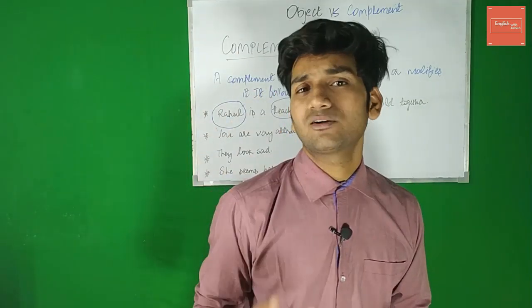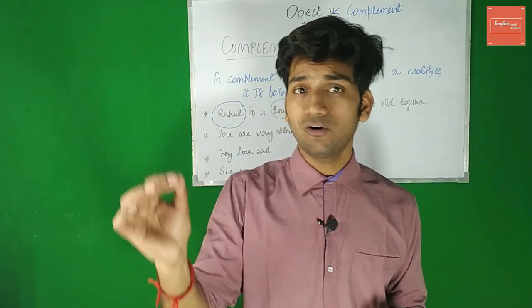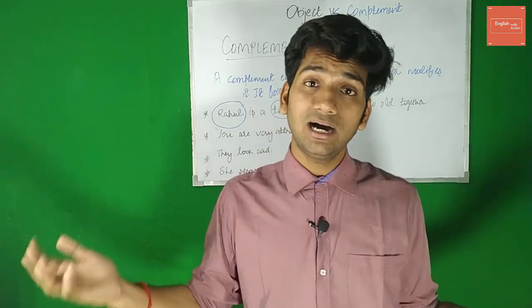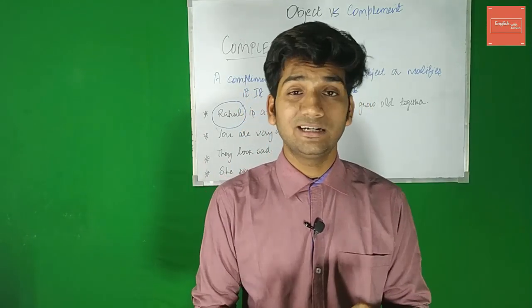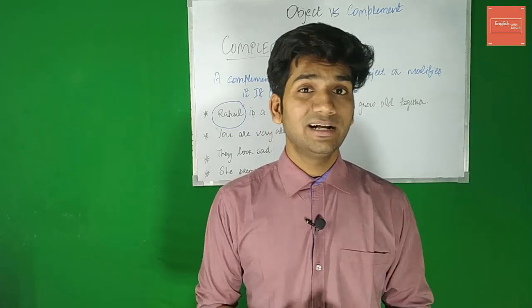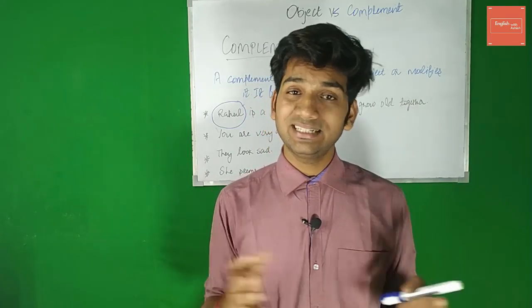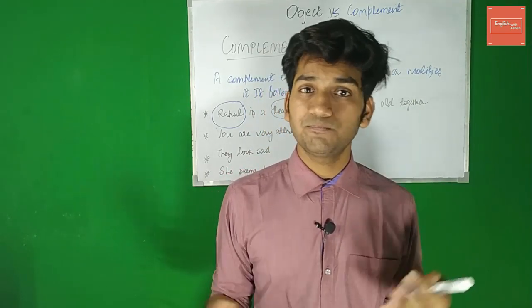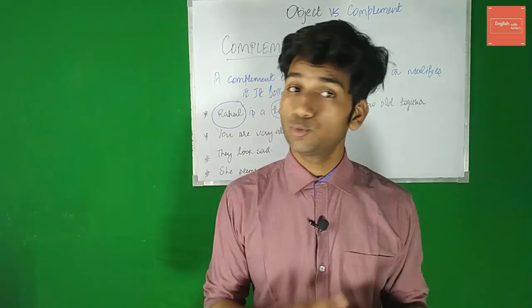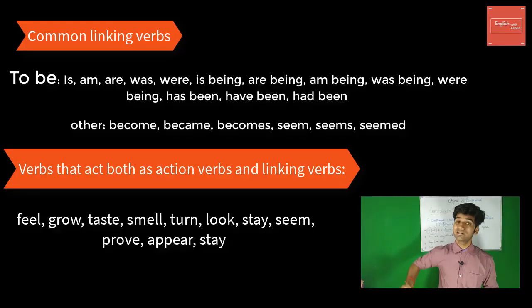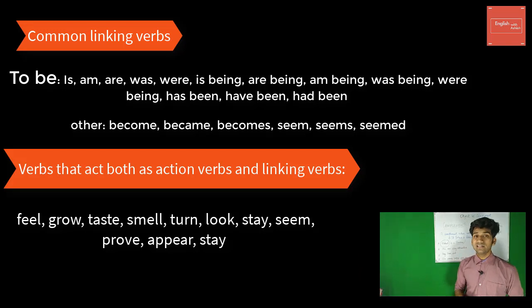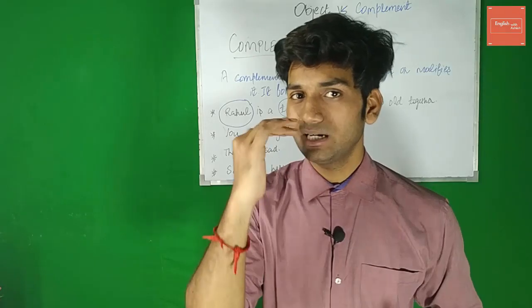Some of the common linking verbs are the to be forms, like is, am, are, was, were, is being, was being, were being, have been, has been, and so many others, right? Like seem, the to seem form, the to become form. These are some common linking verbs that we have. Now, two important things that you need to understand when we talk about a complement.